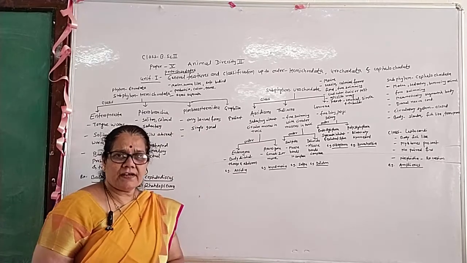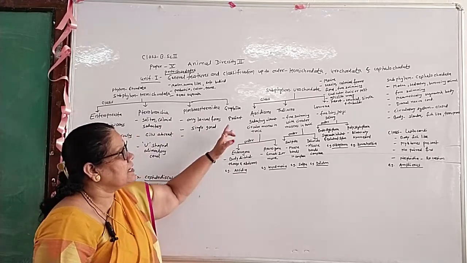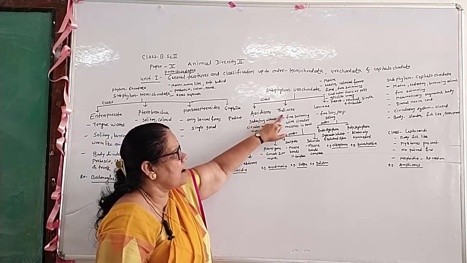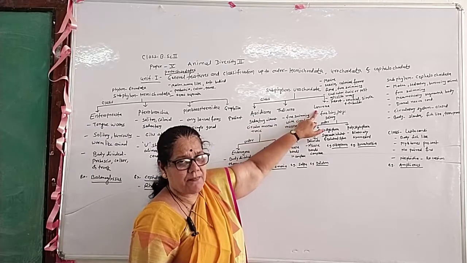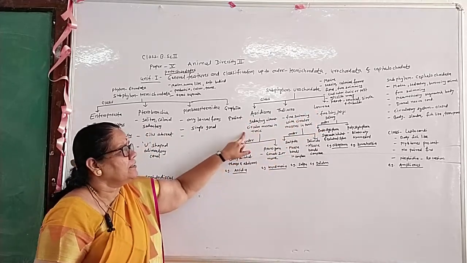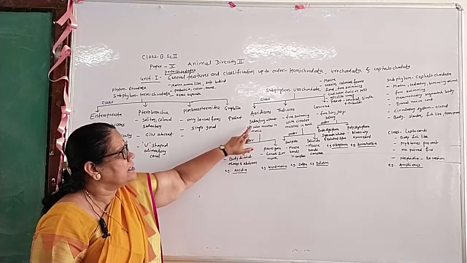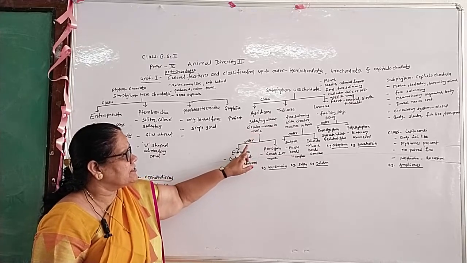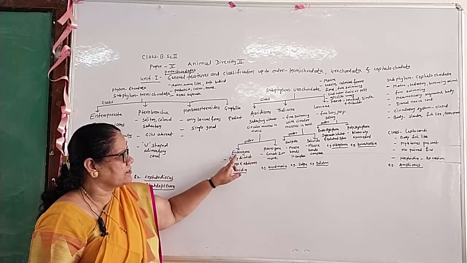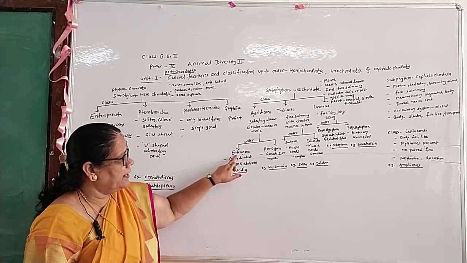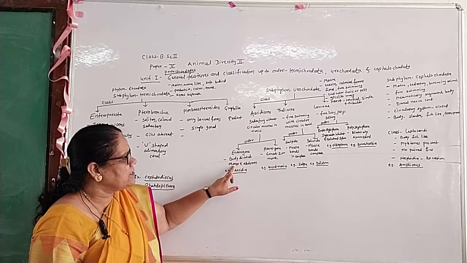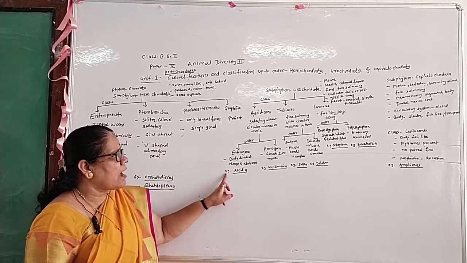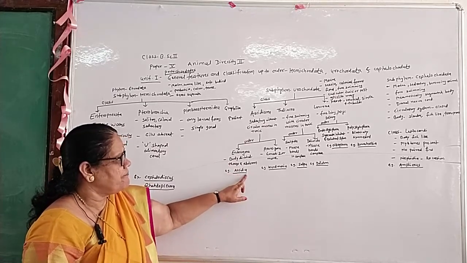The subphylum Urochordata is divided into three classes. The first class is the Ascidiacea, second is the Thaliacea and the third is the Larvacea. The Ascidiacea, general features of the Ascidia: it is sedentary without circular muscles in the tunic. Ascidiacea is divided into two orders. First is the Enterogona. Enterogona: body is divided into two parts, thorax and abdomen. Example of the Enterogona: Ascidia.